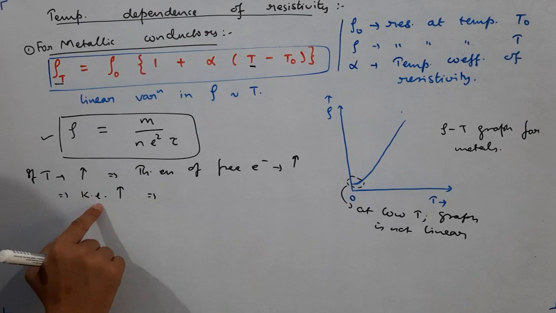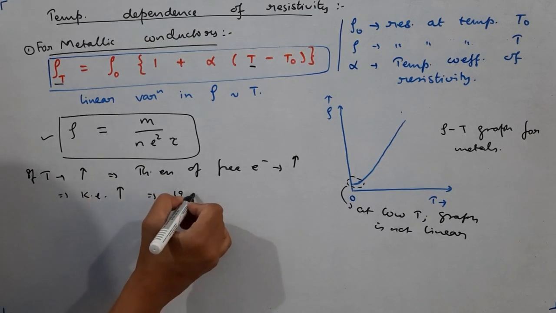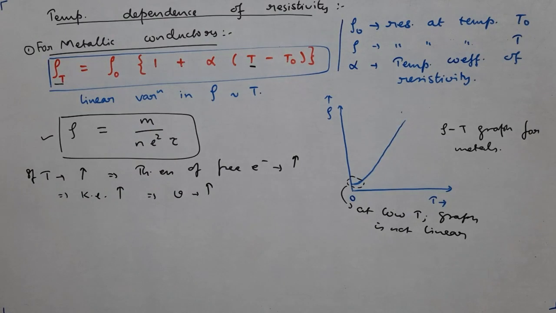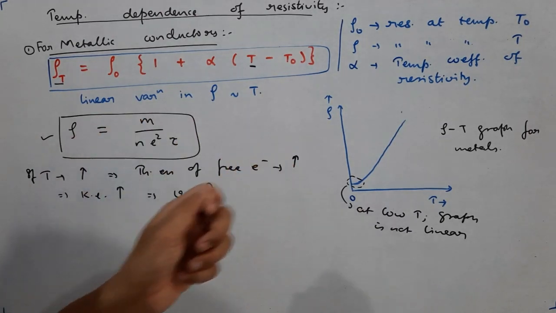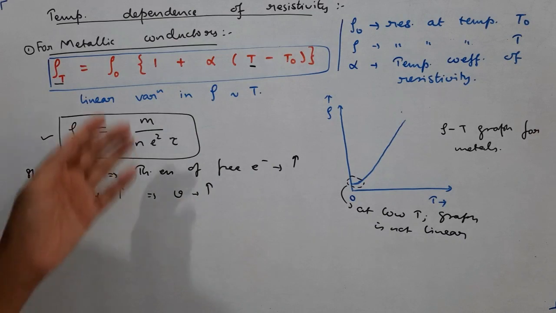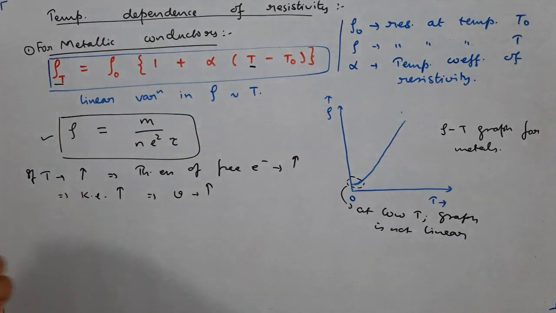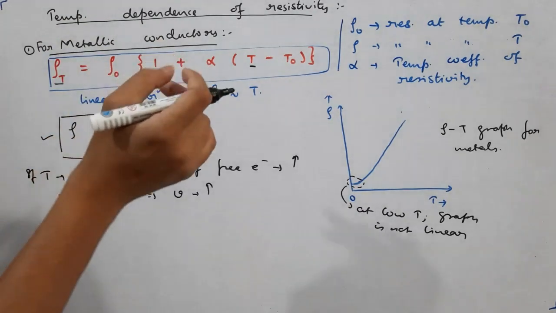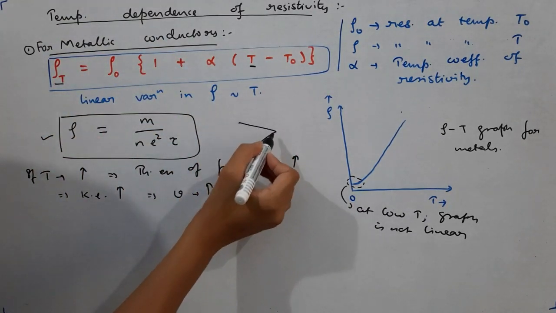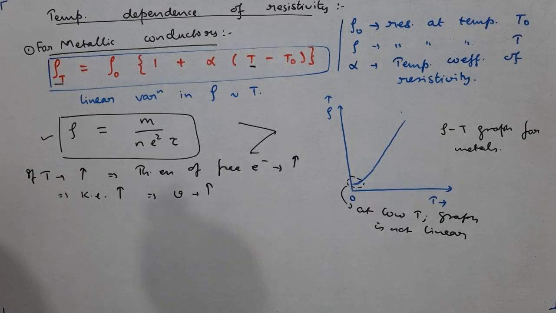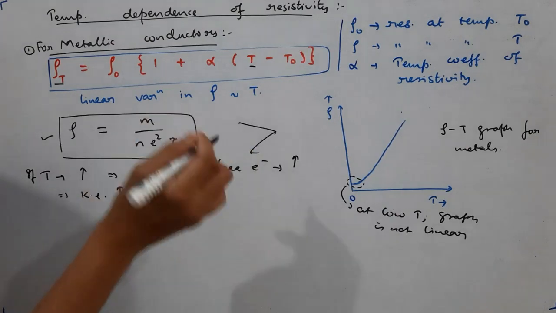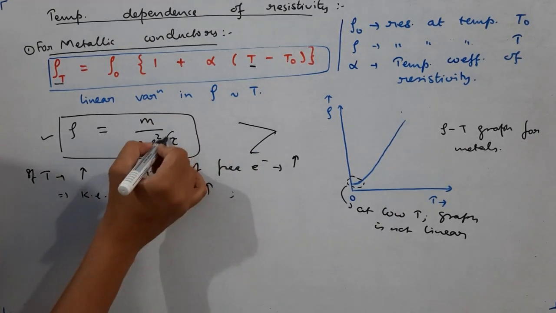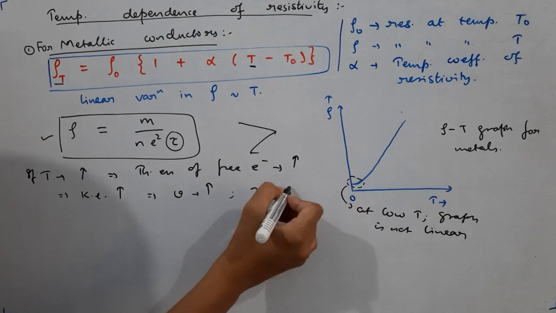This implies half mv square is kinetic energy, so the speed of free electrons will go up. This is not drift speed, this is the thermal speed. So suppose initially the electrons were moving like so. After raising the temperature, they will start moving faster. If they start moving faster, the time between two successive collisions will reduce because their speed has increased. So they will collide very frequently. So the time between two successive collisions, the average time that we denote by tau, so tau will decrease.